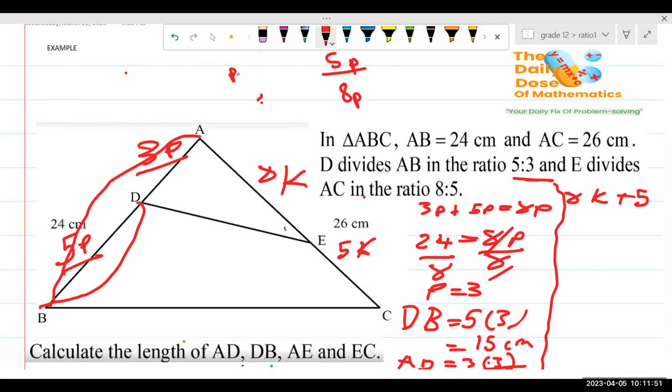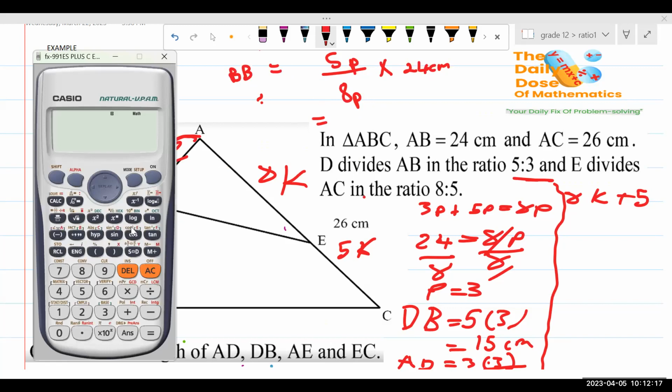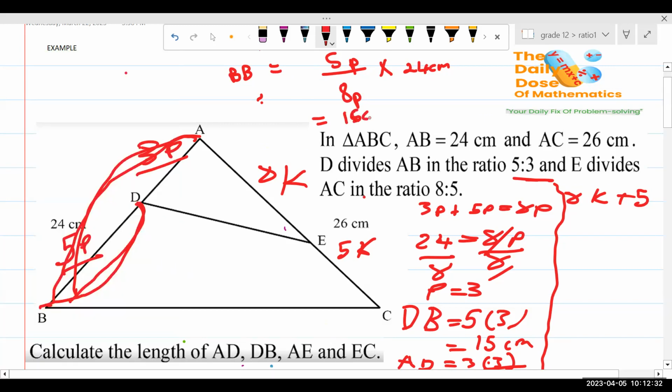So for me to get BD, BD is going to be given by the ratio of BD all over the actual length. So I have 5 of 8 parts, multiplied by the actual length. What is the actual length? The actual length is 24 centimeters. If I type this in my calculator, you can simply check it here: 5 all over 8 multiplied by 24. And then it gives us 15 centimeters.